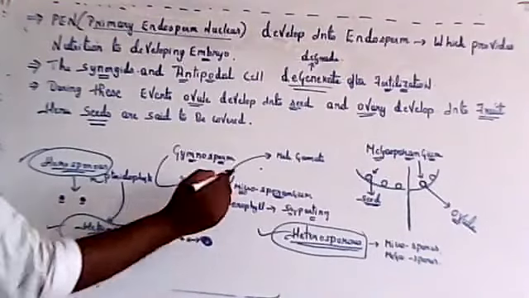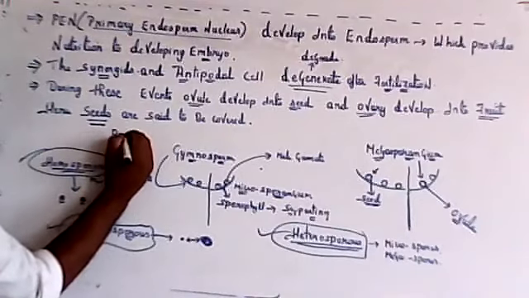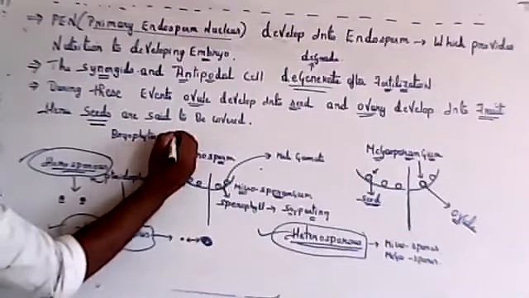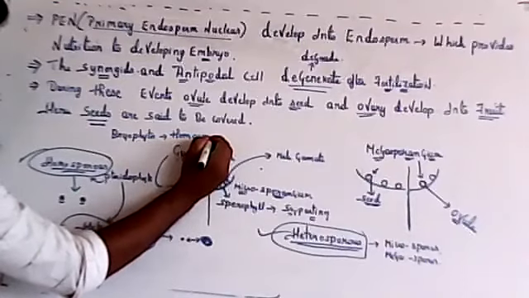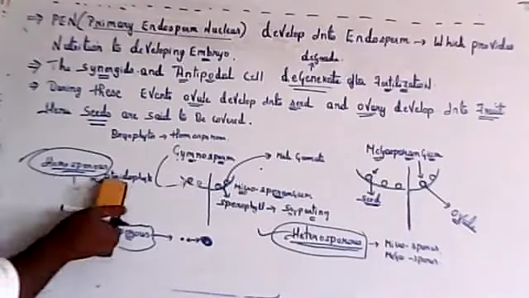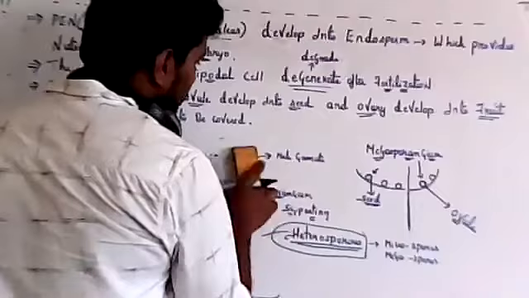Like in higher plants. In bryophytes, it is homosporous only. In algae also, most are homosporous. In pteridophytes we find both homo and hetero. In gymnosperms it is heterosporous, and in angiosperms also it is heterosporous, because pollen grains are small and ovules are large in size. So that was about reproduction in gymnosperm.